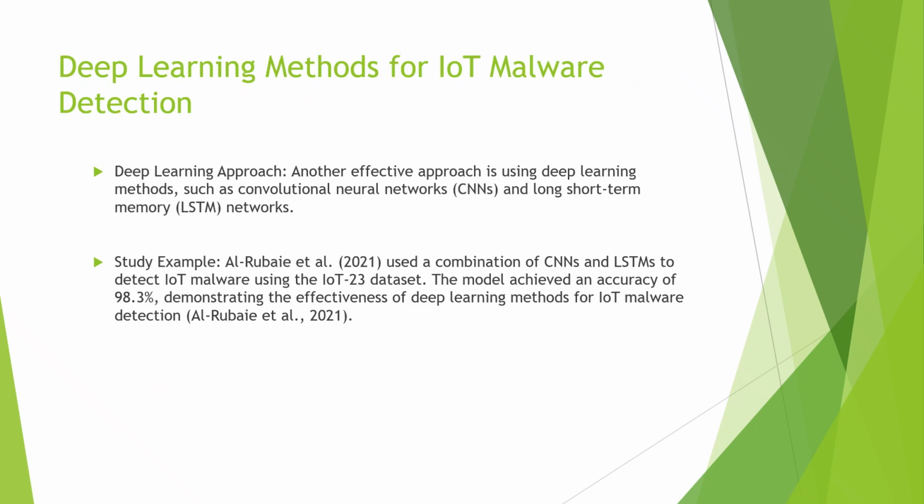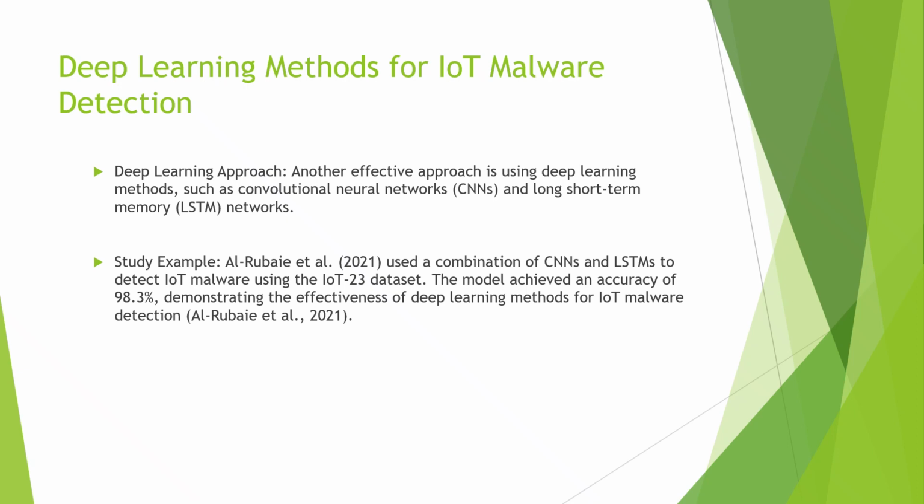Deep learning models such as CNNs and LSTMs are effective for IoT malware detection due to their ability to capture complex patterns in network traffic data.